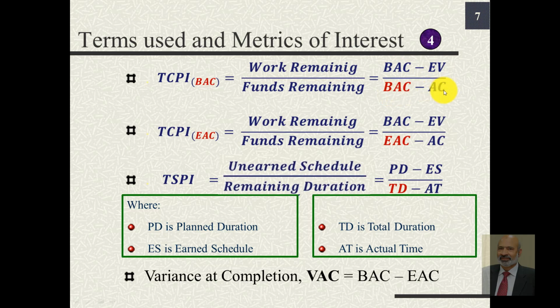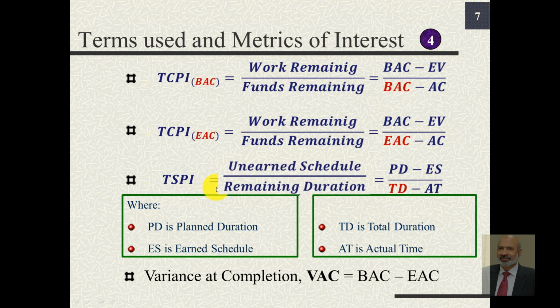But if we want to base TCPI on EAC, and that we would do if EAC is different from BAC, the relationship is the same, work remaining divided by funds remaining, but since BAC is no more valid, we need to use EAC instead. So we will use this ratio: BAC minus EV, which is the work remaining, divided by EAC minus AC, or the funds remaining with us, whereas the total funds required for the project are now different. They are not the same as BAC.